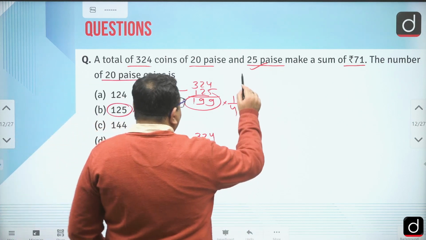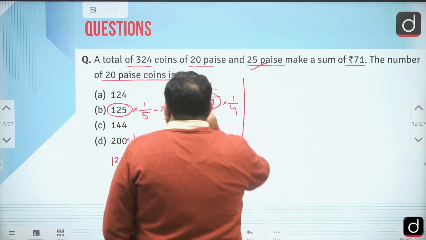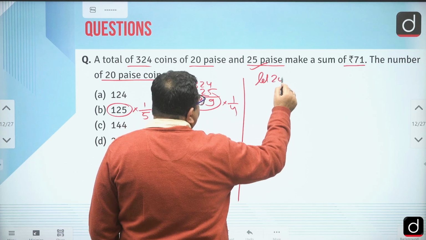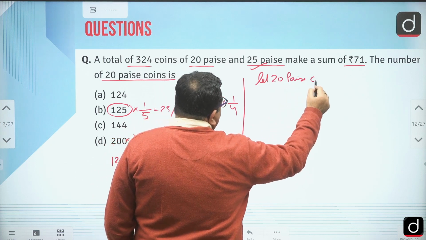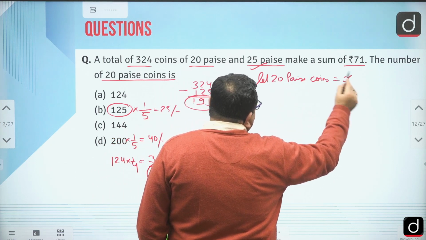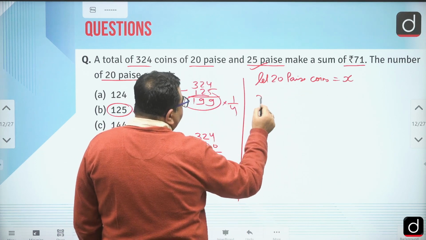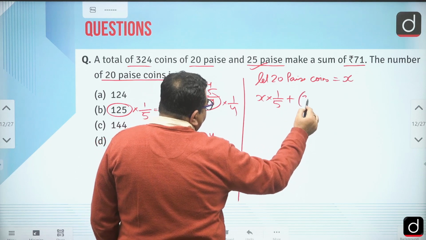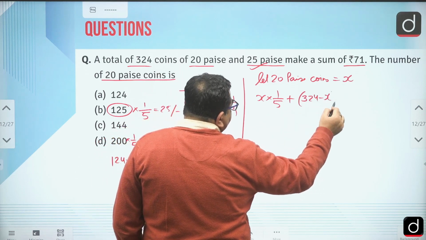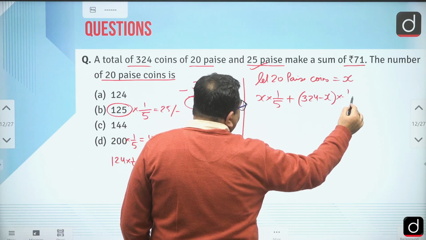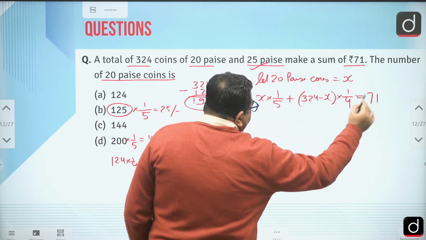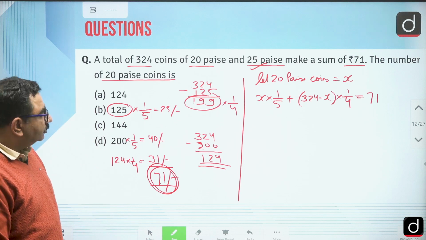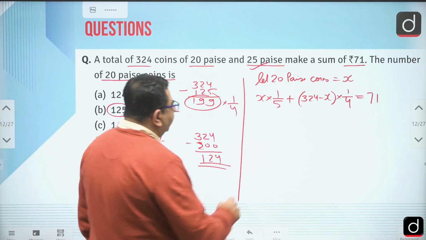Otherwise, if you want to make an equation, we can work that way too. Let the number of 20 paise coins be x. In terms of rupees, x into 1 by 5 plus (324 minus x) 25 paise coins into 1 by 4 is equal to the total of 71 rupees.